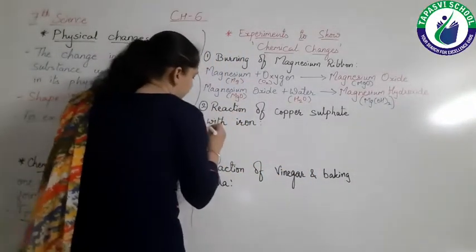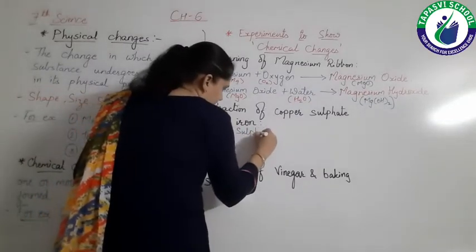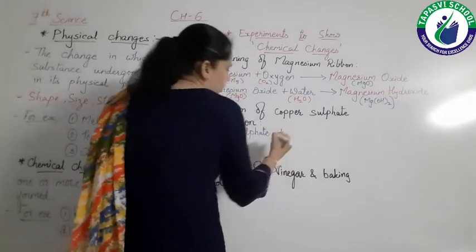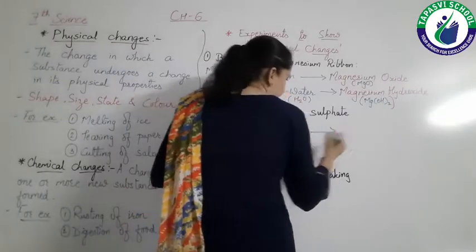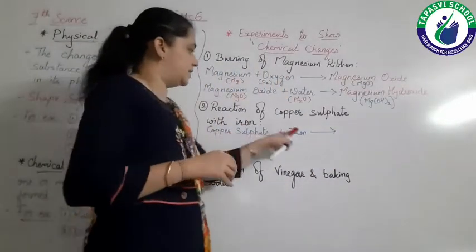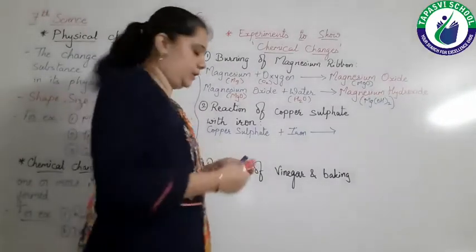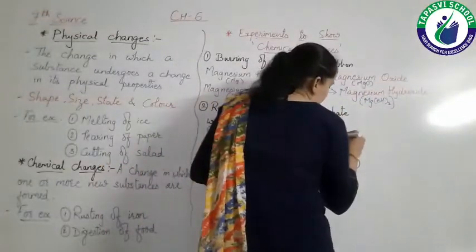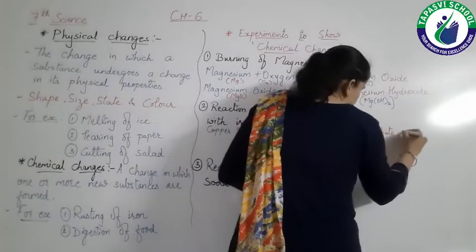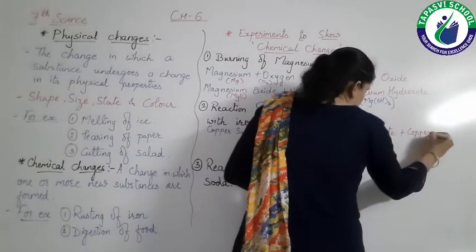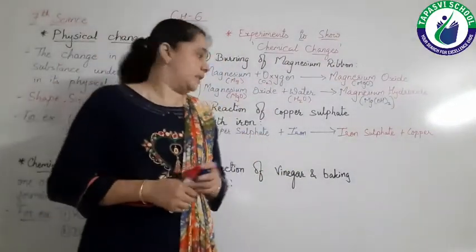So what you have to do? You have to take copper sulfate solution, plus you have to keep iron in it. Now the reaction occurs between copper sulfate and iron. So iron will take the place of copper and it will form iron sulfate, plus copper will be removed in the solution.